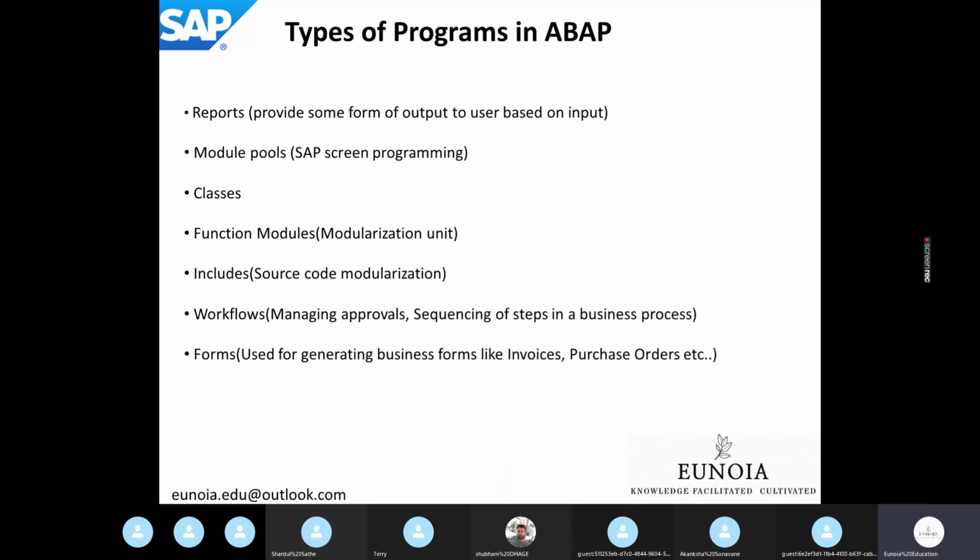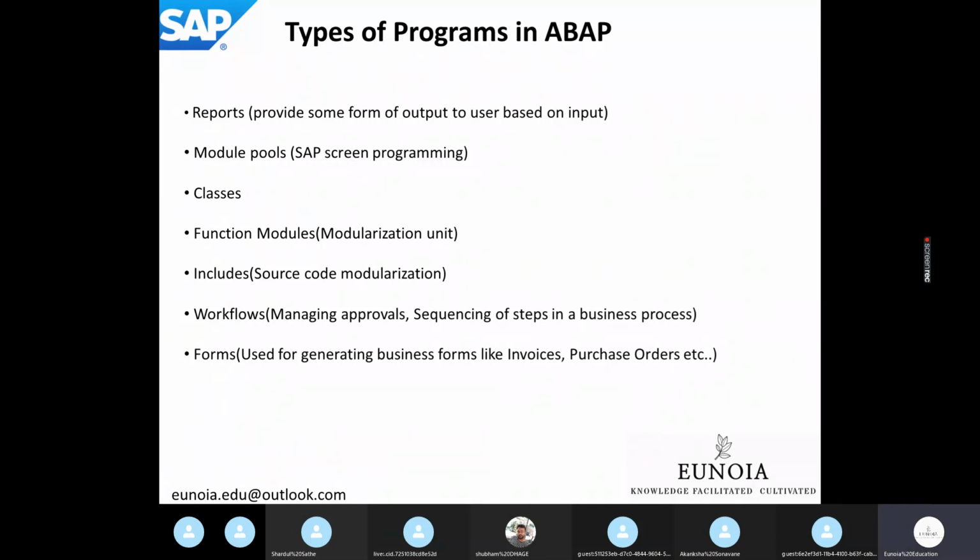Furthermore, reports also have various flavors like interactive reports, ALV reports, list reports, interactive list reports, interactive ALV reports. N number of possibilities are there in terms of reports. All the business scenarios will be covered during the training.